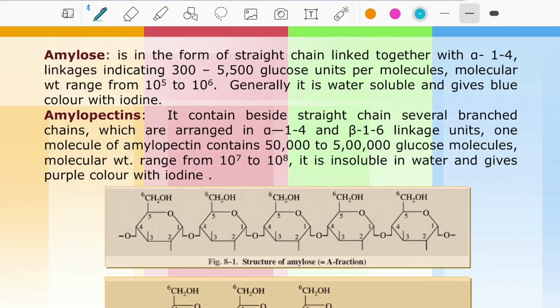Amylose is a tight chain linked with alpha 1,4 glycosidic bonds, containing 300 to 5,500 glucose units per molecule. Molecular weight ranges up to about 10 to the power of 6. Generally it is water soluble and gives a blue color with iodine. Amylopectin contains, besides a straight chain, several branched chains. Amylopectins are useful as structural components in many plants and insects.